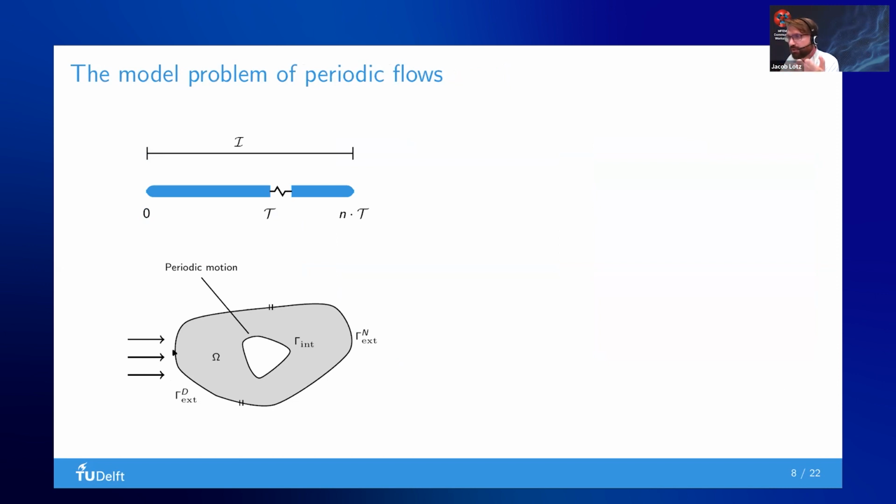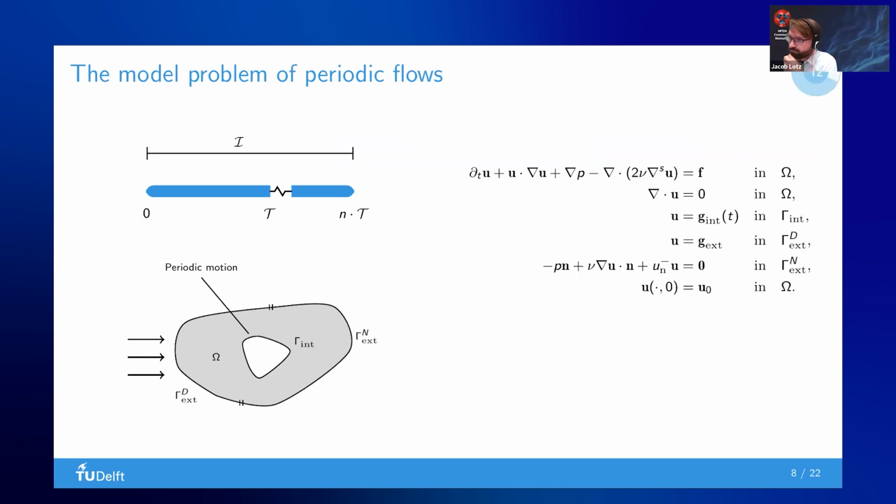In our case, we have an inflow boundary and an outflow boundary, and something with, for instance, periodic motion. So this will be a periodic problem. What we do is find an initial condition and integrate in time until we find a periodic solution.